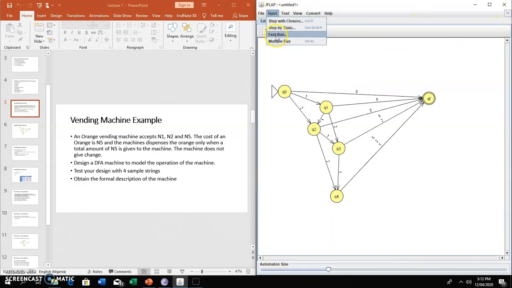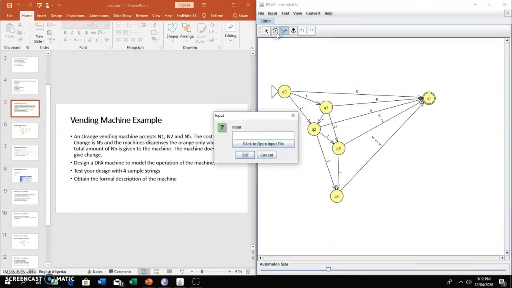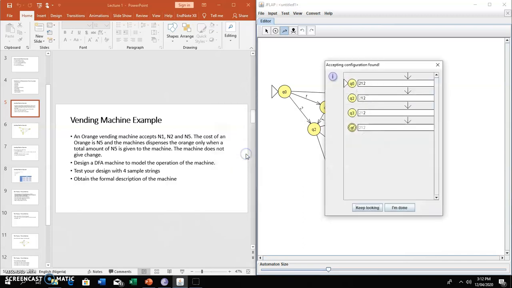Input again. Let's see another one. Let's try fast run. Which combination can we try that will give us 5 naira? 2 1 2. Yes. Let's see if we've been able to implement that 2 1 2. Let's click OK.